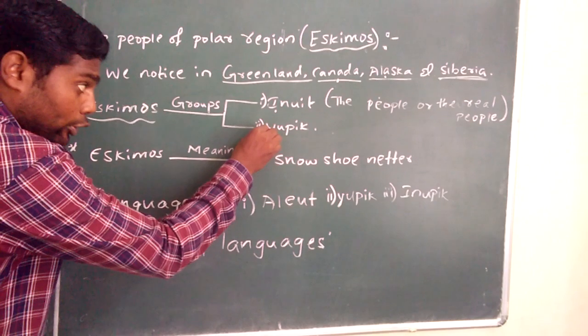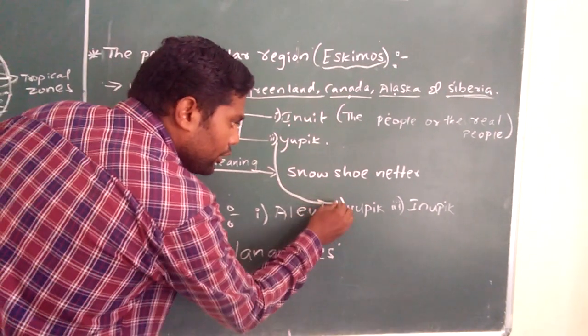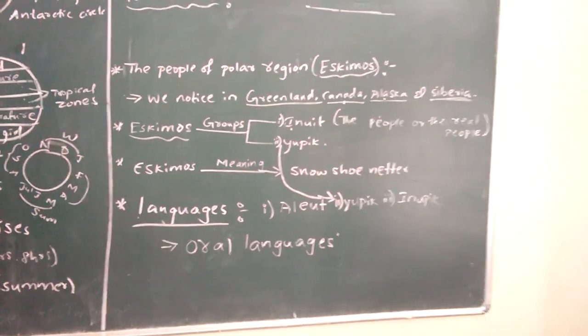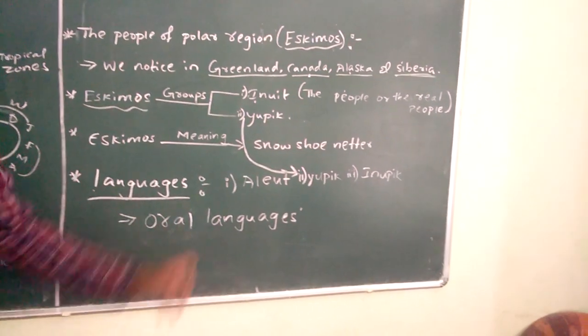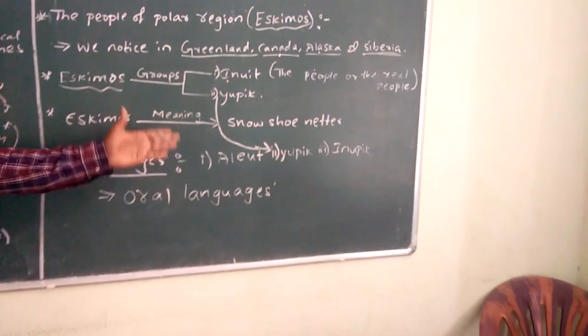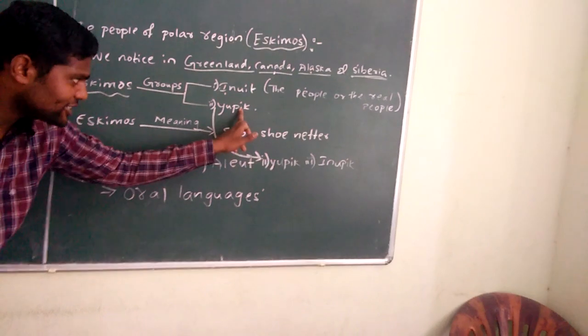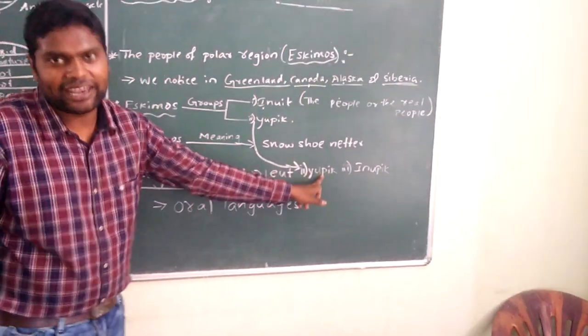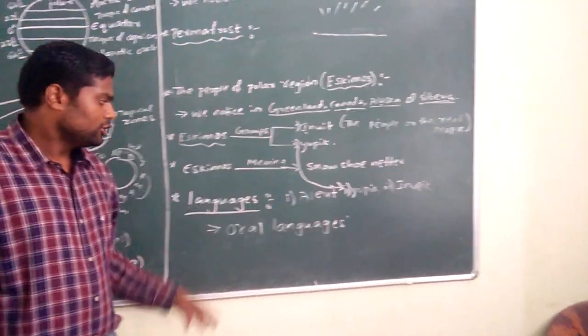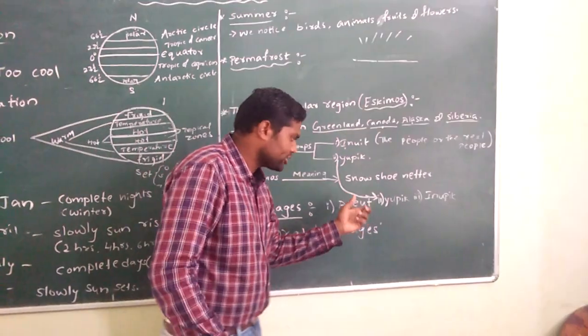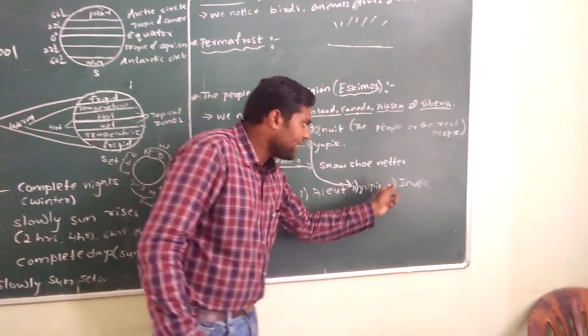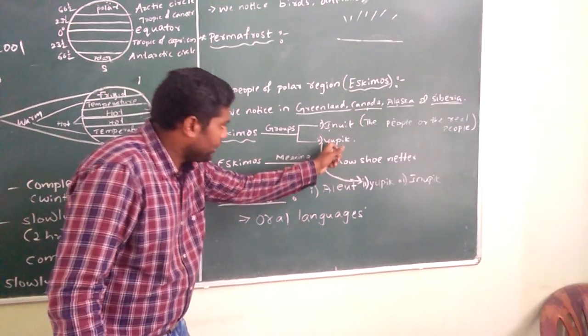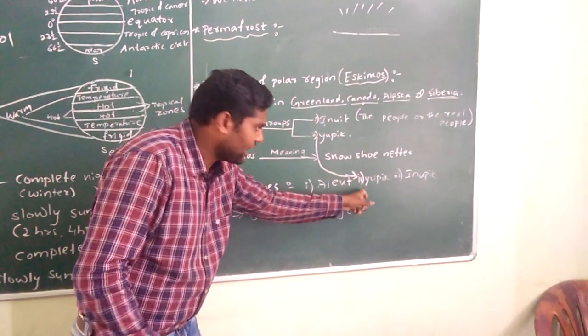So here, Yupik group speak Yupik language. Yupik is a language and Yupik is also a group. So easy to remember. Yupik group person speak which language? Yupik language. So these are the three languages: Aleut, Yupik and Inupik. So Yupik group person speak Yupik language.